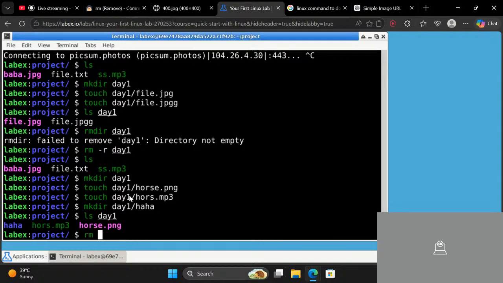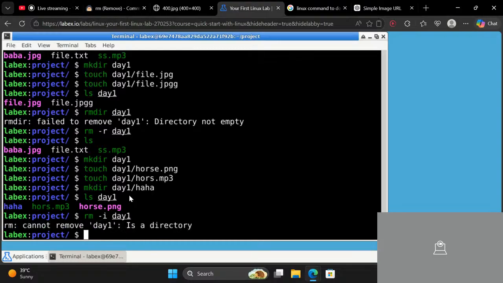Now if I write rm day1, let's see what it does. I type enter. Cannot remove day1, it is a directory. Sorry, we need to use r also. So you can use ri, or you can use it like this also. Since I told you that rm by itself can't remove a directory, we need to use the r flag, and we need to use the i flag in order to get a confirmation.